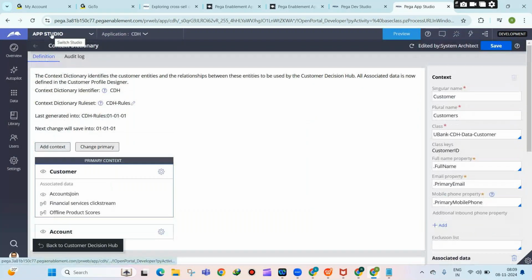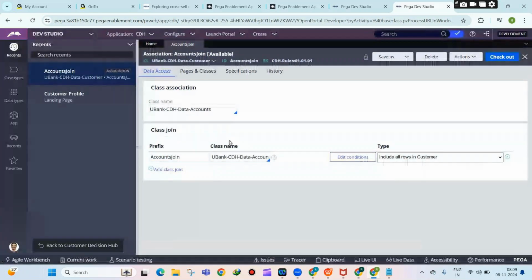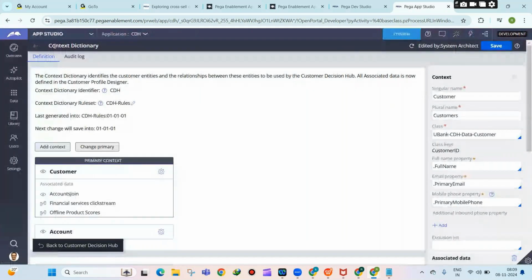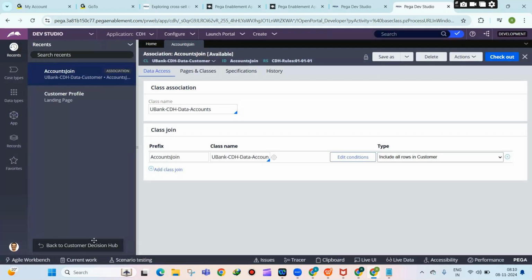Ravi, under association, I saw two options as a type: one is data set and another one is summary. What is summary? This summary is for interaction history, so we'll see that in the coming sessions. Once we learn those topics, we will create one sample association, and I will show you how we generally do it. But as of now, just remember that you will do the associations from profile designer.